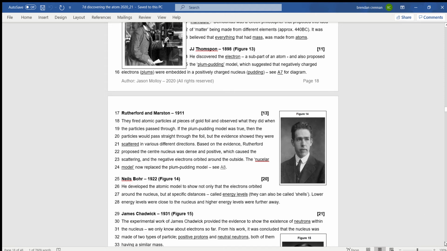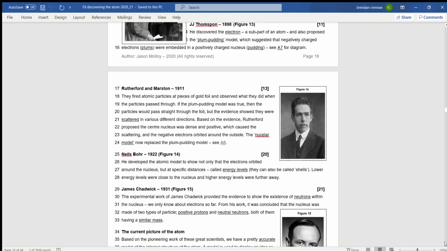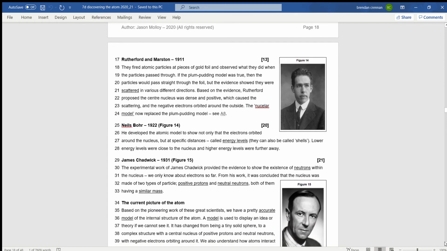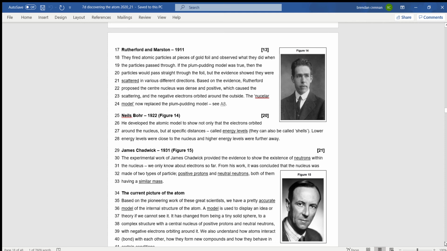Then developments began to accelerate quite a lot. Ernest Rutherford, with his students Marsden and Geiger, did experiments which led to the nuclear model of the atom, and he was trying to prove J.J. Thomson's solid ball with positive and negative charge was correct. Well, he actually proved that model was not correct.